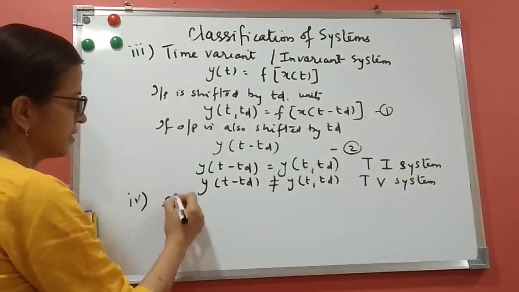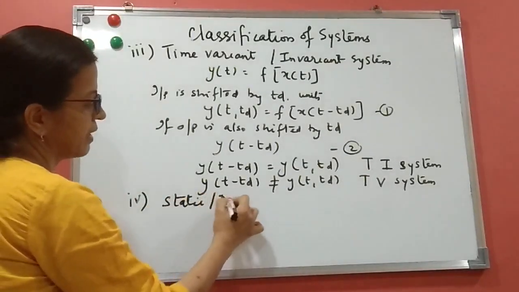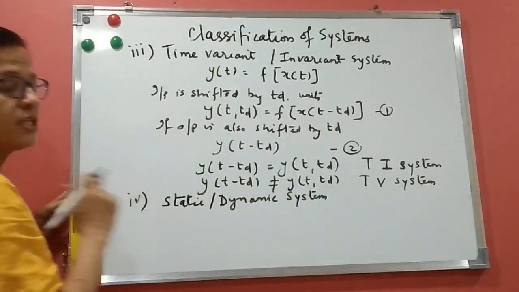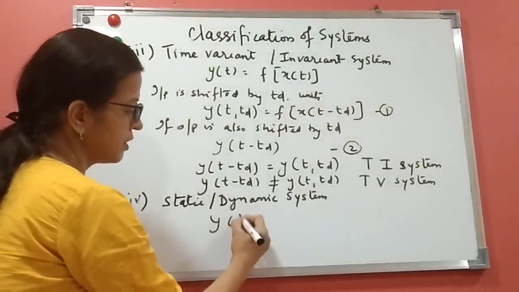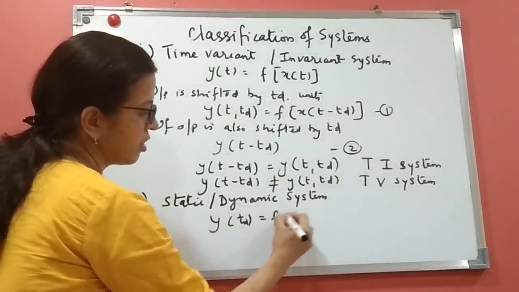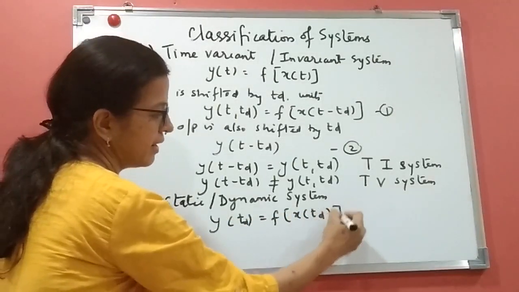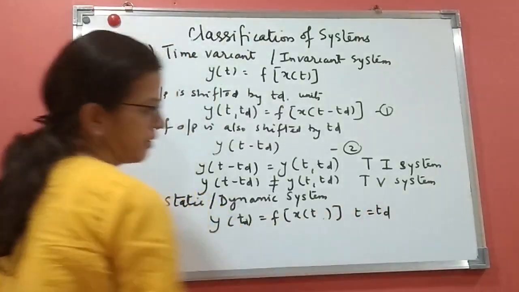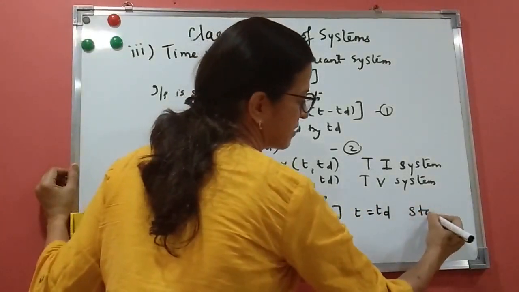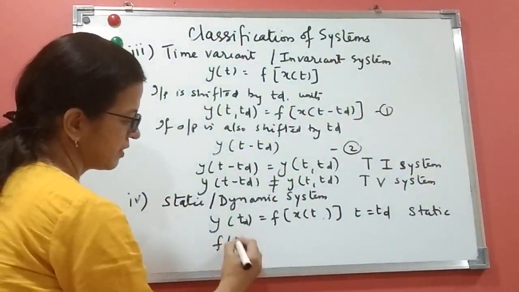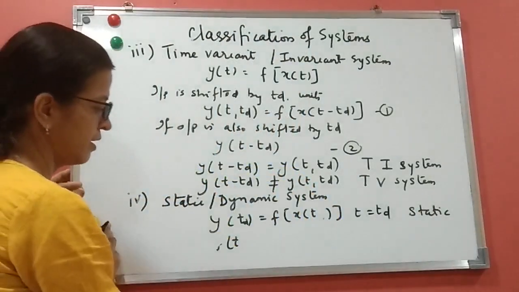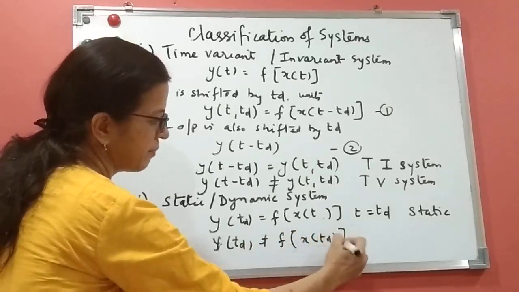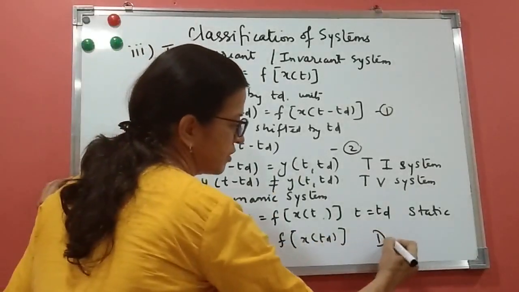The fourth one is static and dynamic systems. From the name itself you understand that static means constant. If the output at td depends on the input only at td, that is, t equals td, it is called a static system. If y of td is not equal to f of x of td, that is, it depends on other values of t also, it is dynamic.